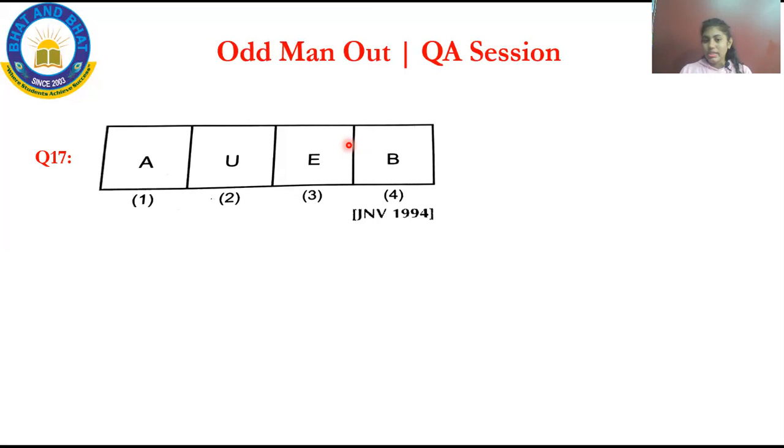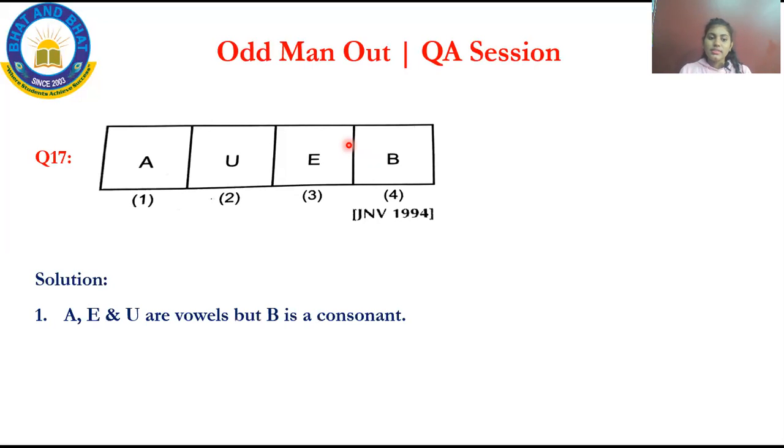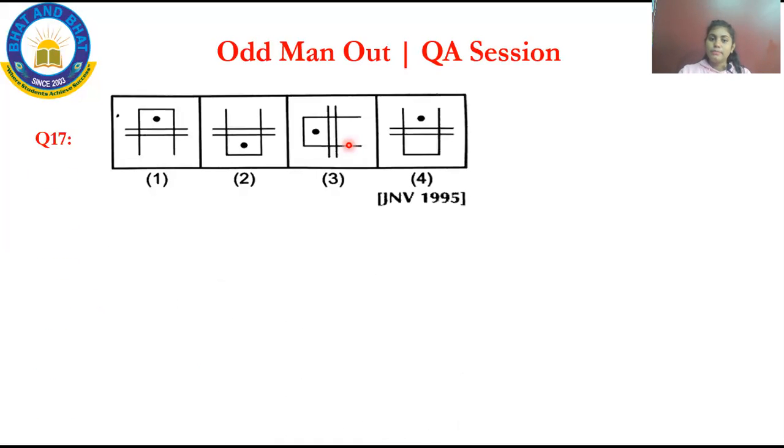A, U, E, B. This is your option. Let us explain this. As I said, A, E, I, O, U are the 5 vowels. Here, B is a consonant. So what is the correct option? Option 4 is the correct answer. What is the reason? A, E, U are vowels, B is a consonant. Therefore, option D is the correct option. This is how you have to answer.